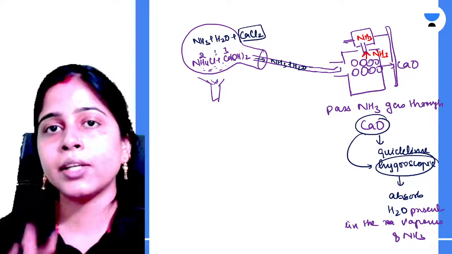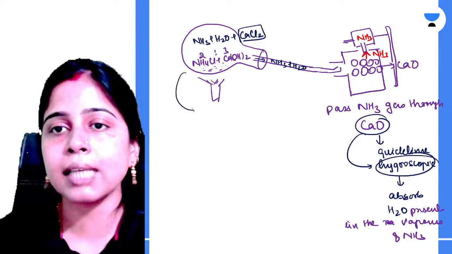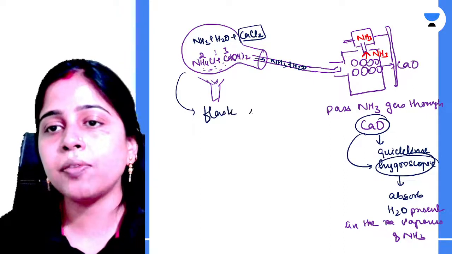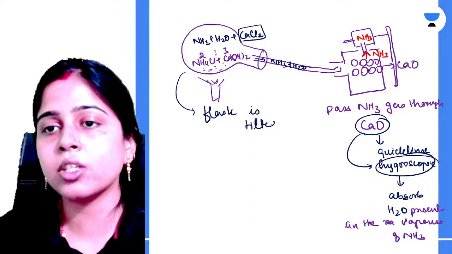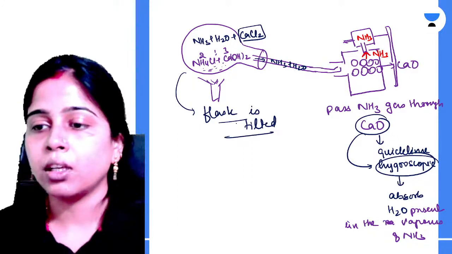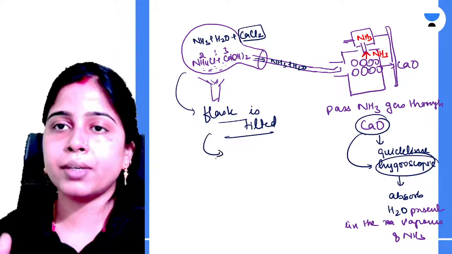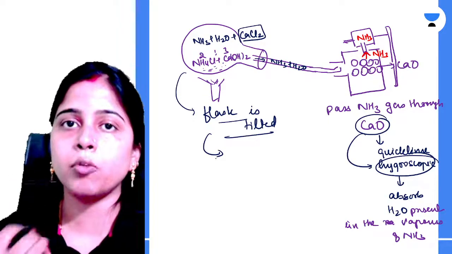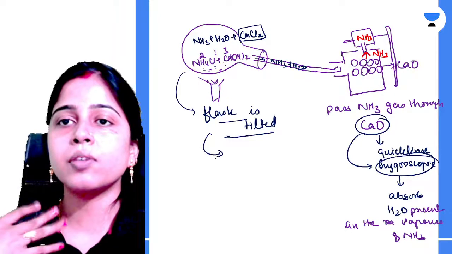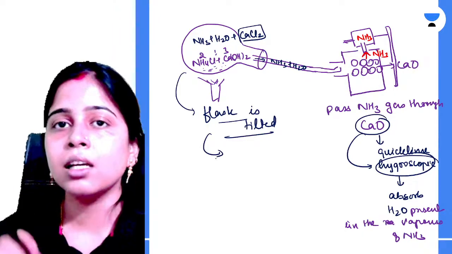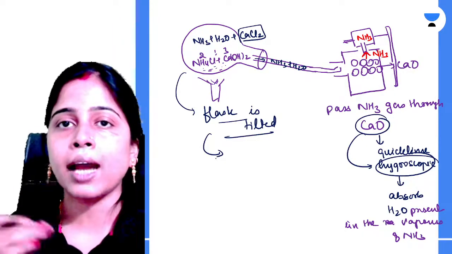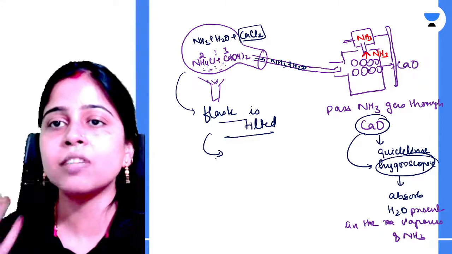Now, can you all tell me why the flask is kept tilted? Why is it not kept in the straight form? Because if it is kept straight, water vapors will go above, get stuck with the walls of the vessel, get converted to water, and will trickle back to the heated flask.